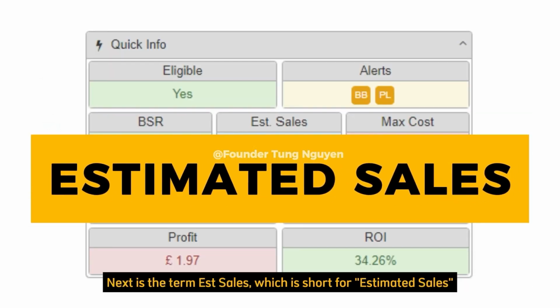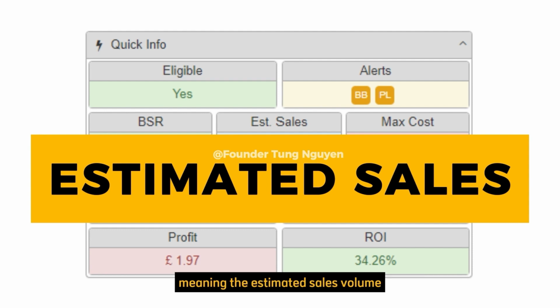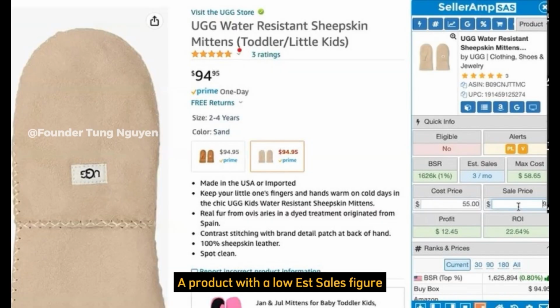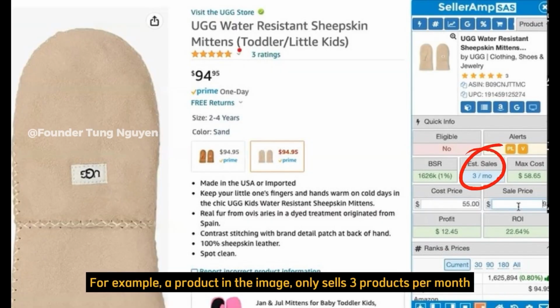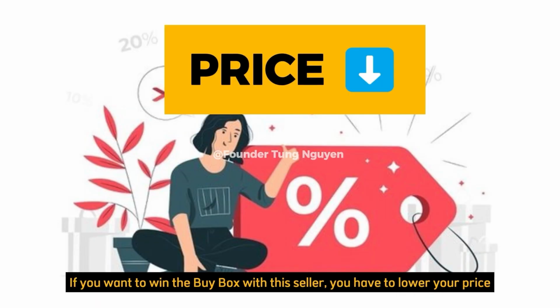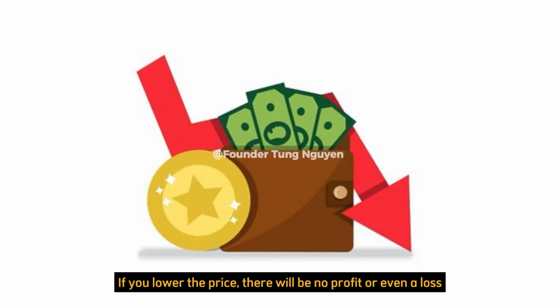Next is the term estate sales, which is short for estimated sales, meaning the estimated sales volume. This is a prediction of the number of products that can be sold within a specific time frame. A product with a low estate sales figure, for example, the product in the image, only sells 3 products per month. But you can see that the seller here has up to 16 products. If you want to win the buy box with this seller, you have to lower your price. If you lower the price, there will be no profit or even a loss. Therefore, you need to carefully consider this metric.